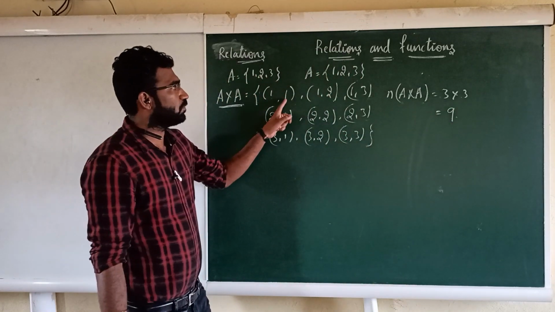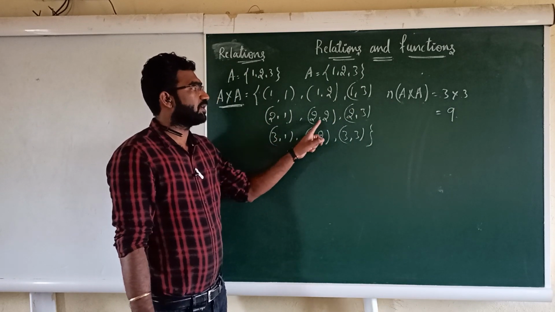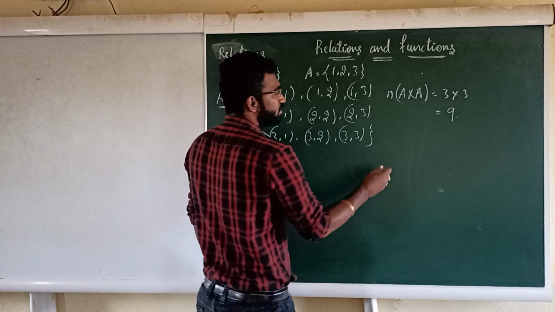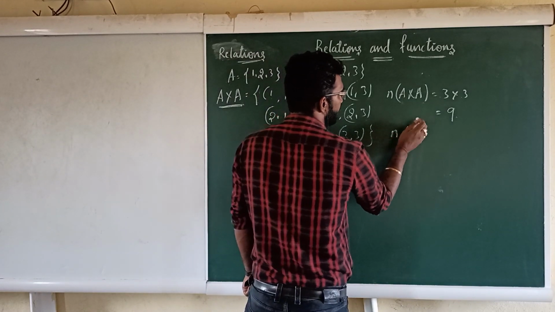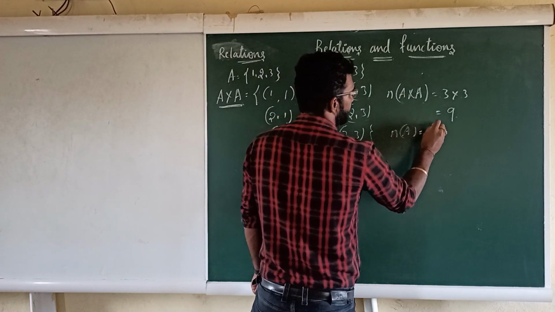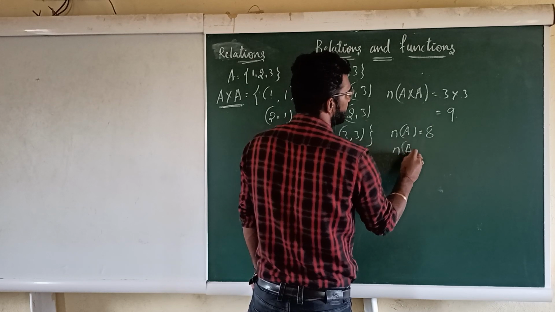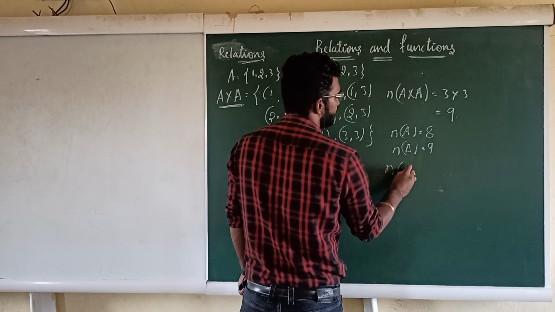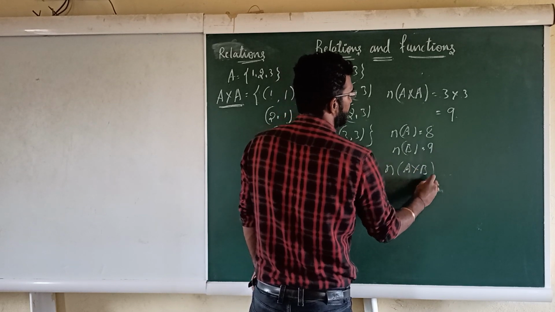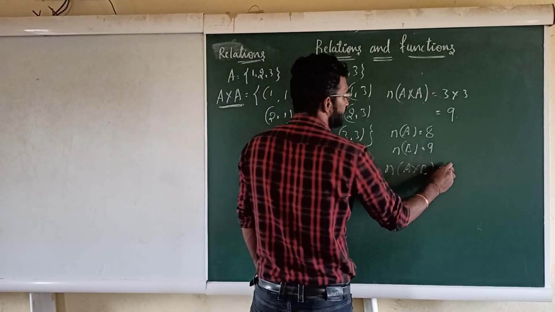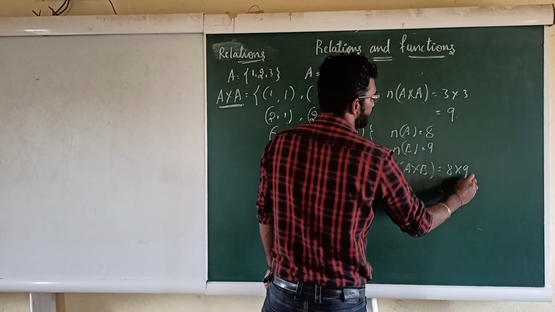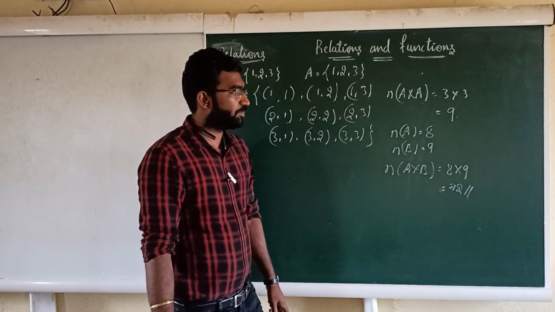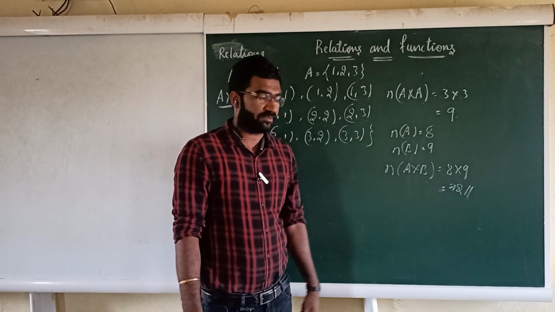You can see that 1, 2, 3, 4, 5, 6, 7, 8, 9 elements are present in A cross A. Suppose the number of elements in set A is 8 and the number of elements in set B is 9. Then how many elements are present in A cross B, the Cartesian product? 8 into 9. Total 72 ordered pairs will be present in this A cross B, right?